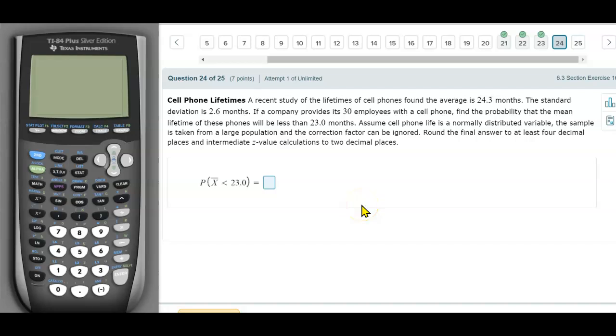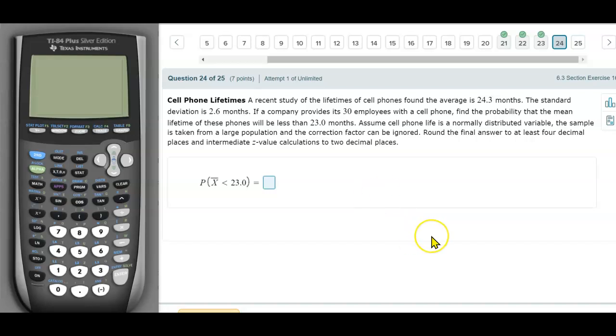Okay guys, so this is question number 24 and it's covering section 6.3. All right, so it's the central limit theorem. Again, please pause the video, read the problem, identify the keywords, graph it, and then try to attempt it on your own. I hope you get the answer correctly.